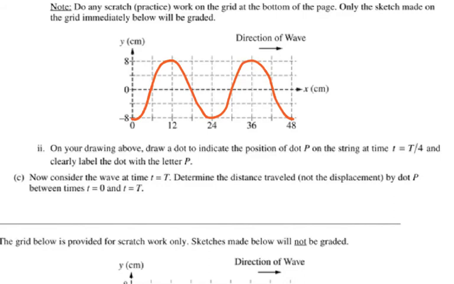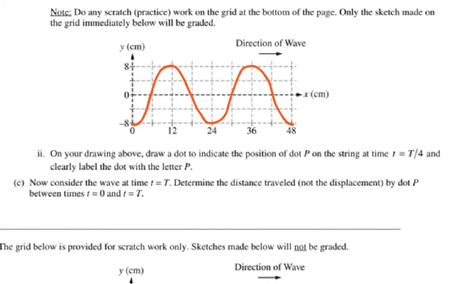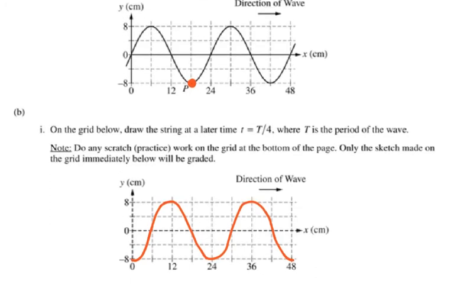For the next part, on your drawing above, draw a dot to indicate the point of dot P on the string at the time t equals 1/4. So if I look where my t was located, my P is located right here, right? So the P only can move up and down. The P does not travel with the wave. The P only travels within its position where it is located.